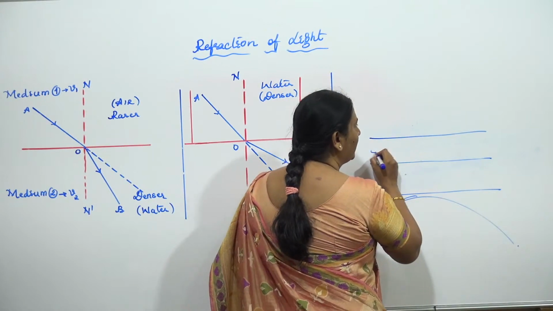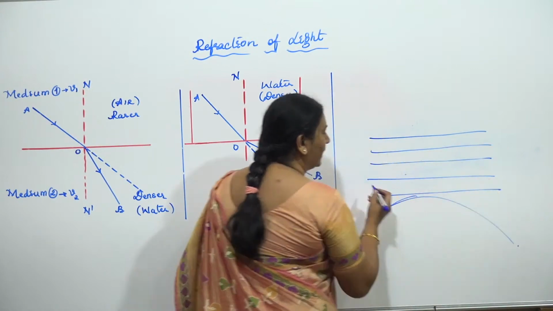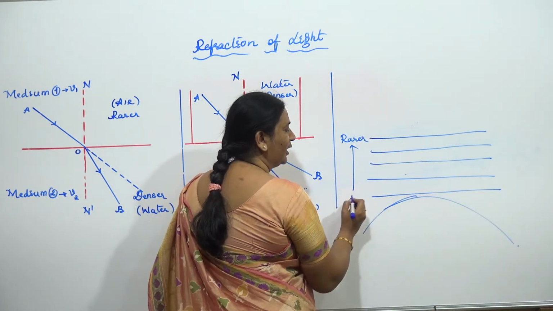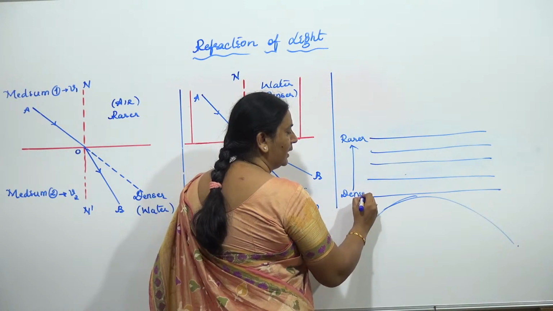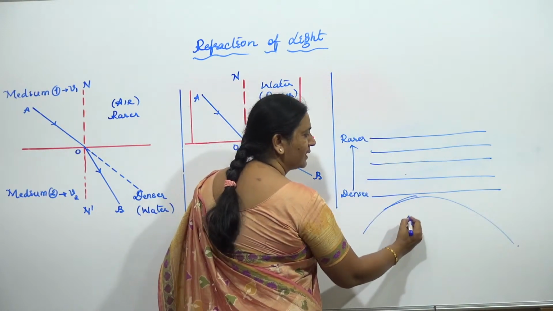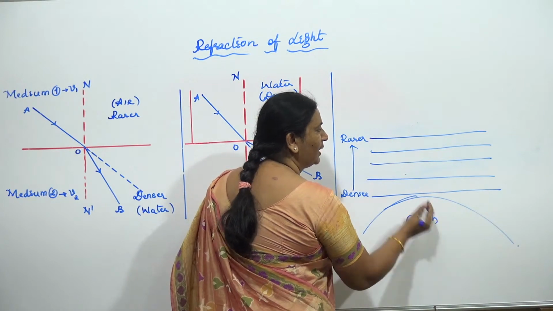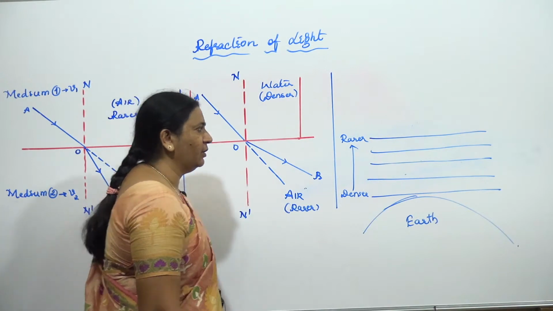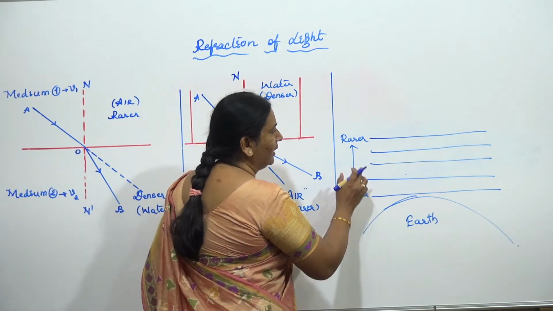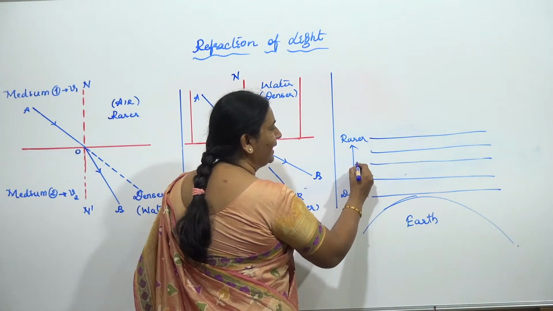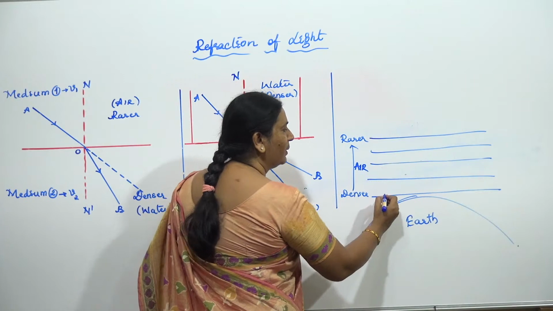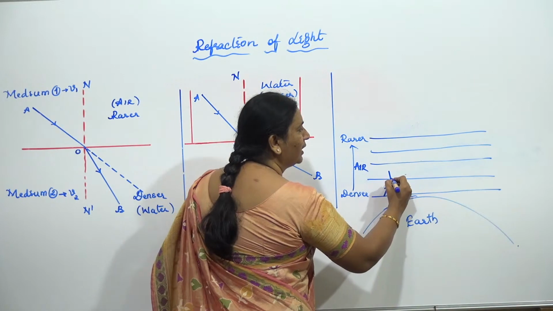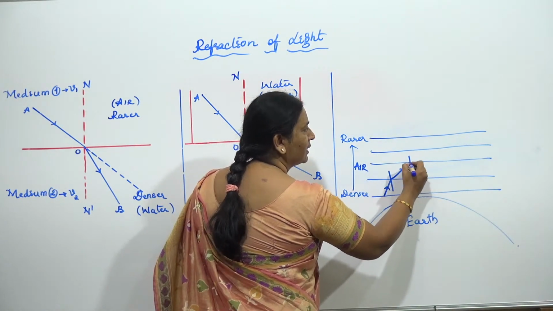Even though the air medium is there, as you go away it starts becoming rarer and rarer. Here it will be denser. As you go away from the Earth's surface, we will study this in detail later in total internal reflection and all. For now, just remember, don't go with the name, I have taken it as completely air medium itself. But if I make a light ray incident like this, this ray will keep on moving away like this.